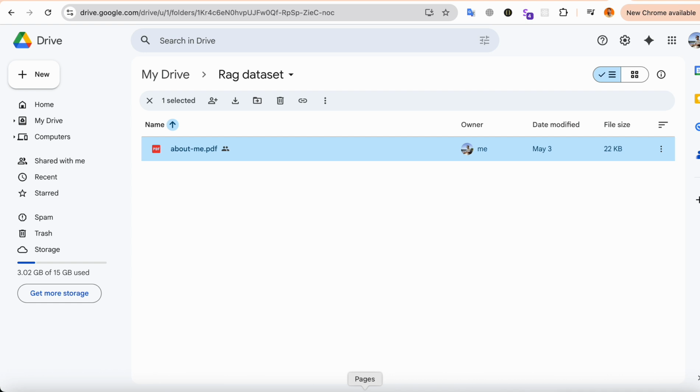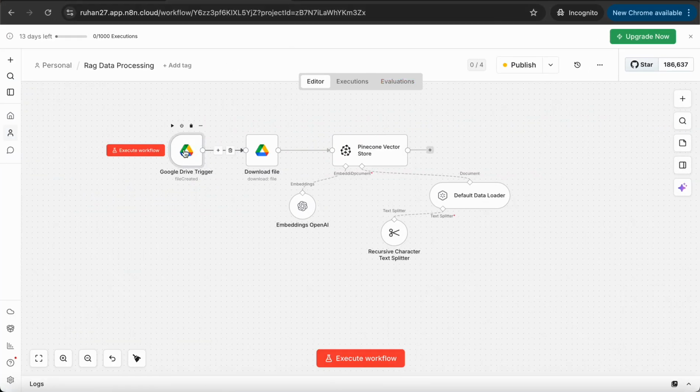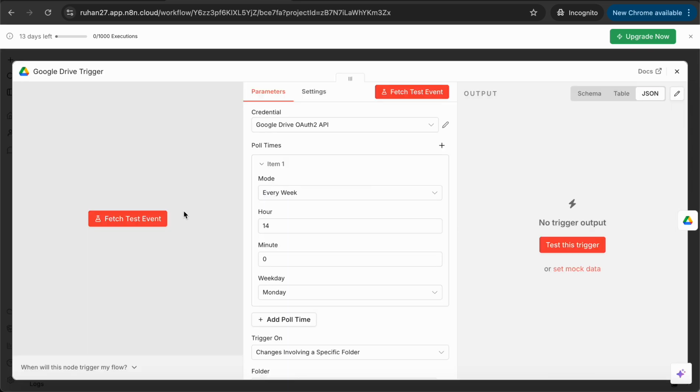Based on this one, we need another node, so let's go over here. This is the Google Drive trigger. When we upload a particular PDF or datasets to that folder, it will trigger over here and fetch those datasets for us. So let's say RAM.